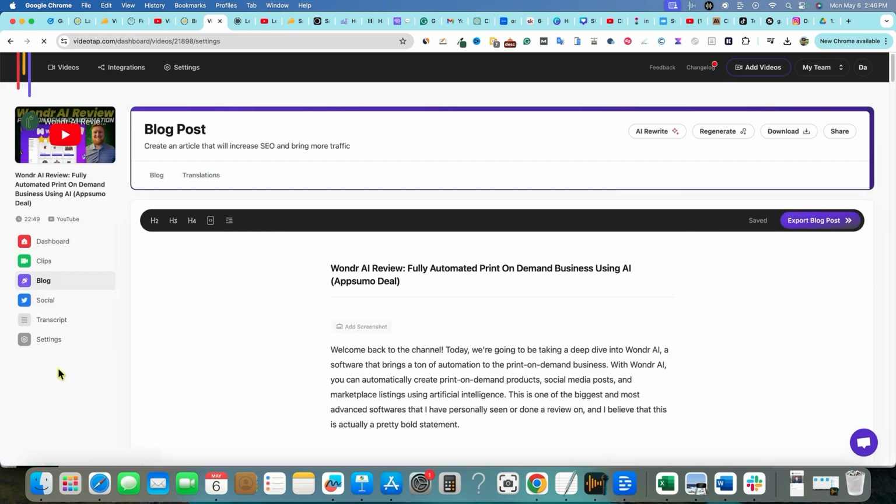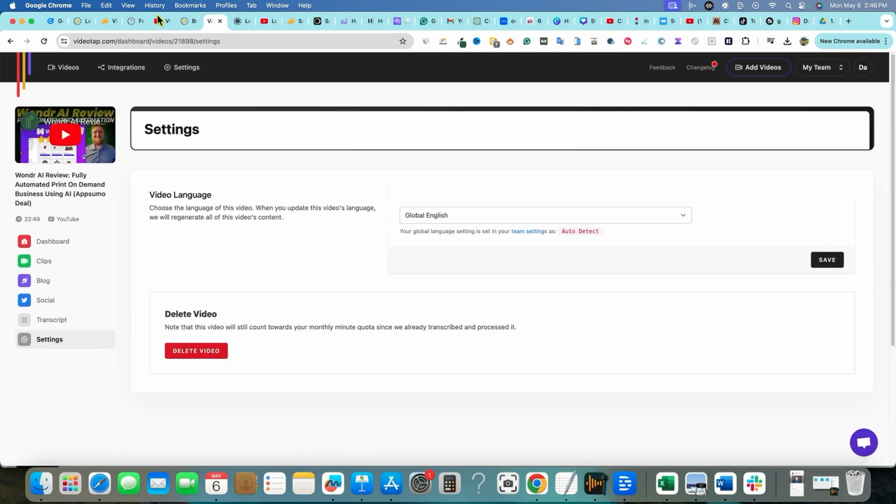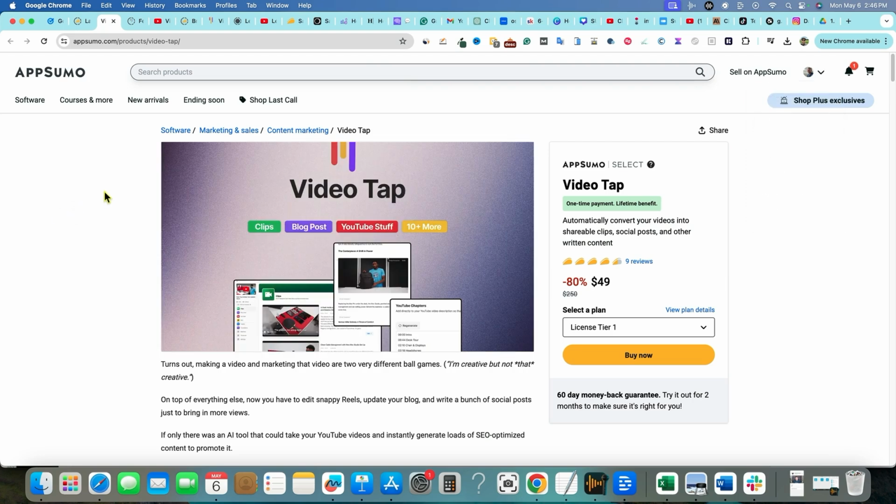And finally, we'll go into settings, and yeah, there's not really a whole lot going on there. So this is VideoTap. This was a very long, in-depth review. I'm very impressed with VideoTap. I think that this is a software worth picking up if you are a YouTuber or podcaster or video first of anything. This is going to allow you to create your blog post, create social media posts, and create all the shorts that you need to be able to publish on all the other platforms.